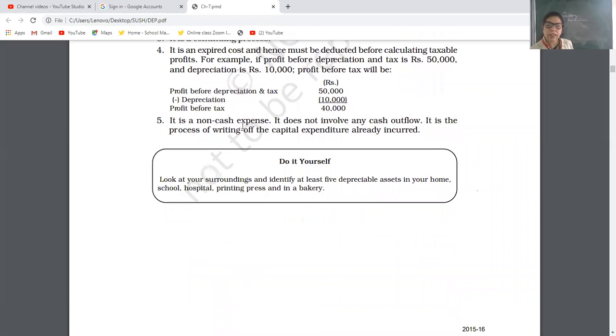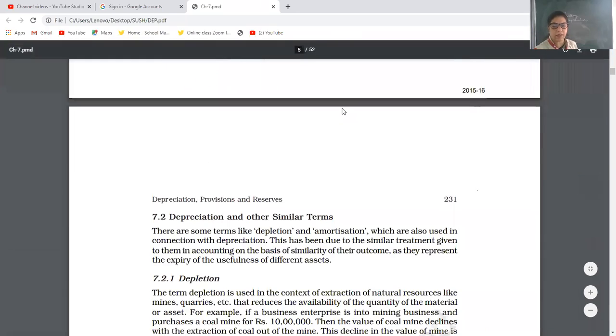Yes, it is a non-cash expense. Be careful. Depreciation is a non-cash expense because cash is not going out or coming in. No, cash is not involved in the depreciation. The value of asset is decreasing only.